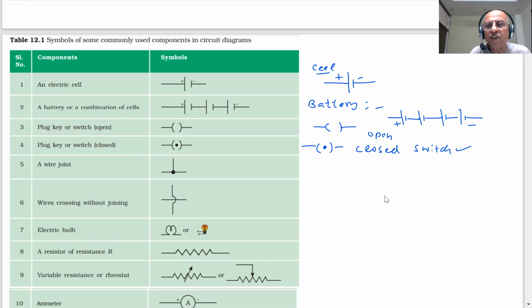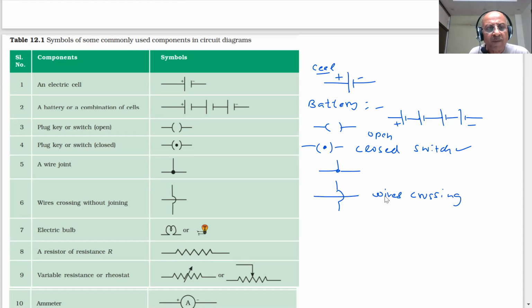Then a wire joint, student. This is a wire joint. Here is a wire joint. This wire, and there is another one, wire joint. And when the wires are crossing, these are the crossing wires. Wires crossing means they are not joining. They are not joined. One wire, another wire is coming over that.